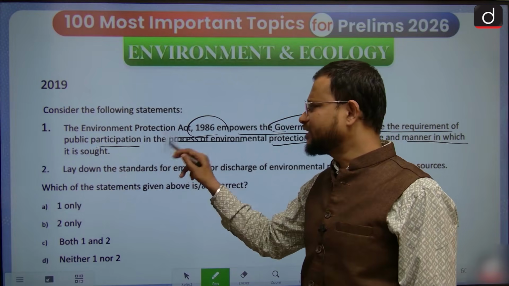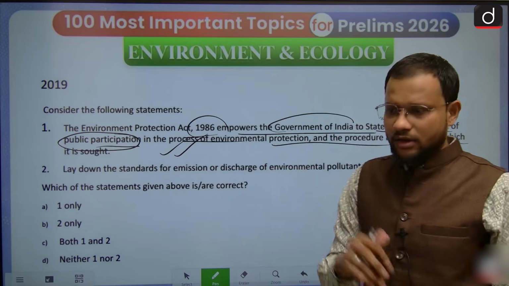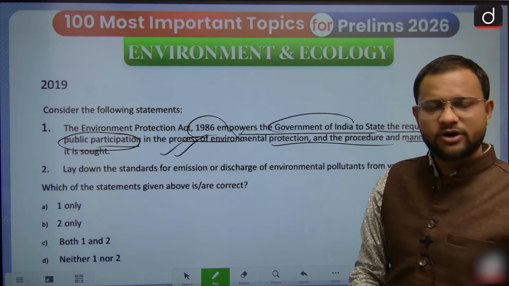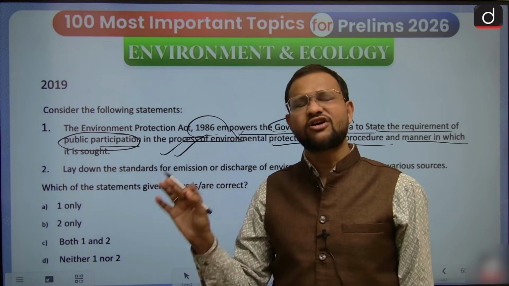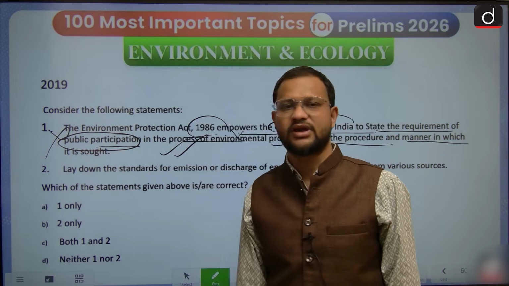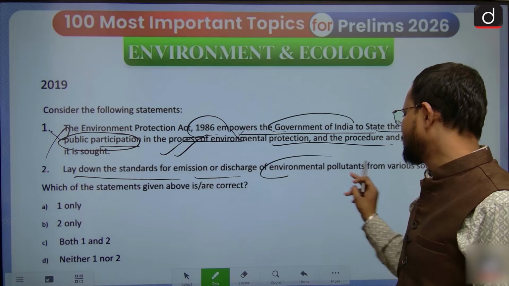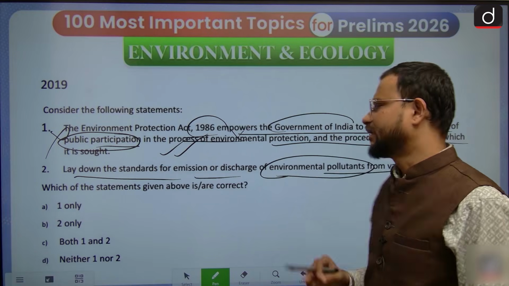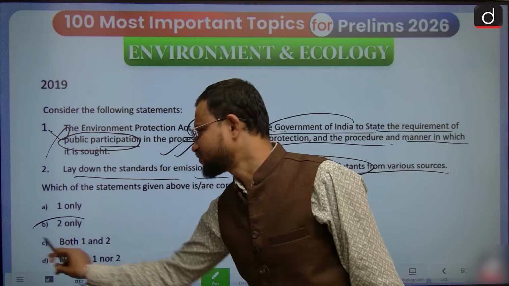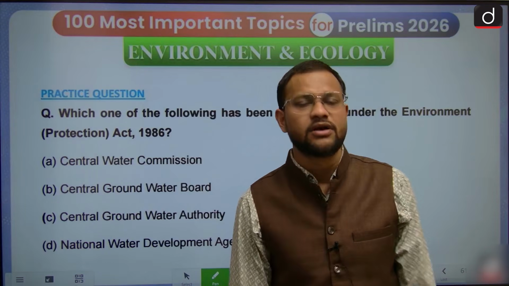Actually, this seems a very general statement, and the answer to this one seems correct, right? It seems, but the answer to this statement is incorrect because the Environment Protection Act does not specify any public participation. Then to lay down the standard for emission or discharge of environmental pollutants, yes, standards have been laid down, but remember public participation has not been.